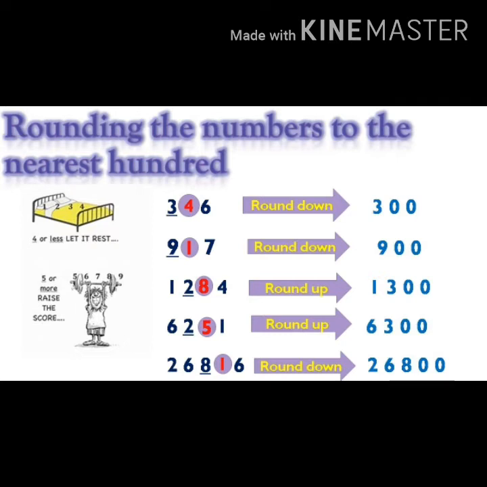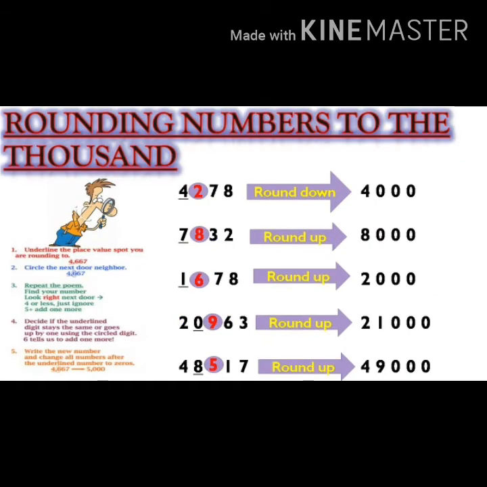To round off the numbers to the nearest 100, the rules will be same. But this time you will underline the digits at hundreds place and circle the digits that are at tens place, as we are going to round off to the nearest 100. So in the given examples, we will underline all the digits that are on hundreds place and circle all the tens place digits. Now with the help of the circle digit, we will round up or down. And finally, we will write the new numbers by changing all the numbers after the underlined digits to 0.